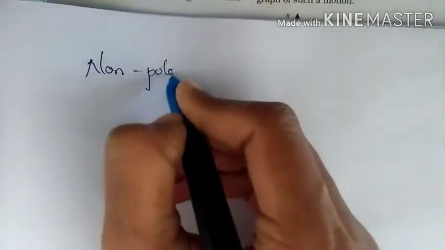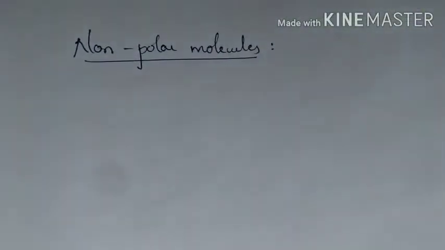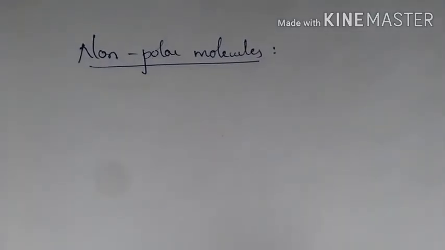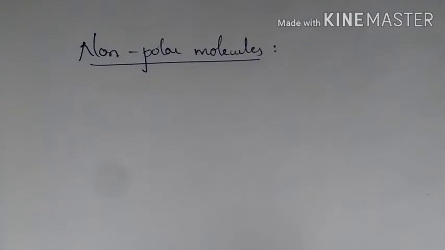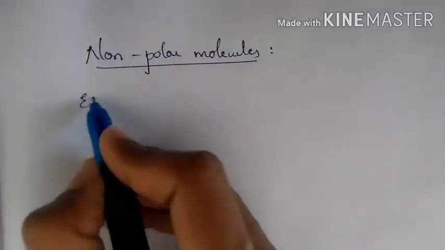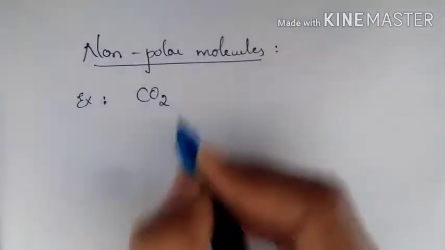So what are non-polar molecules? These are the molecules wherein the center of gravity of positive charge coincides with the center of gravity of negative charge. Such molecules are called non-polar molecules. An example would be CO2, carbon dioxide.